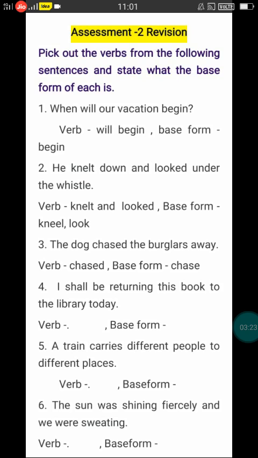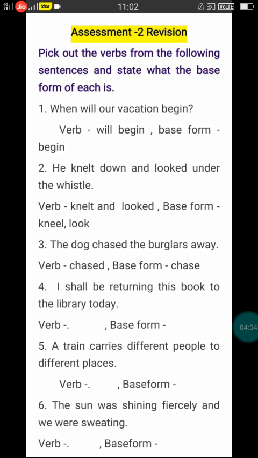Third one, the dog chased the burglars away. So what is the verb here? What is an action word? Chased, right? Verb is chased. What is the base form of chased? It is chase. Fourth one, I shall be returning this book to the library today. Here, what is the verb? Just look out for the action word. After finding the action word, that means the verb, then write down the base form of the verb.